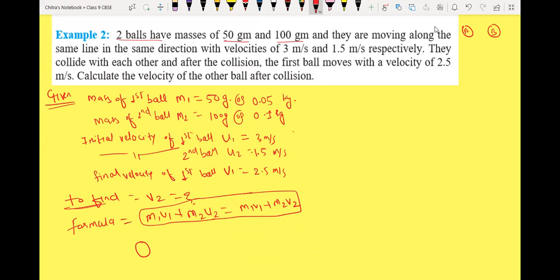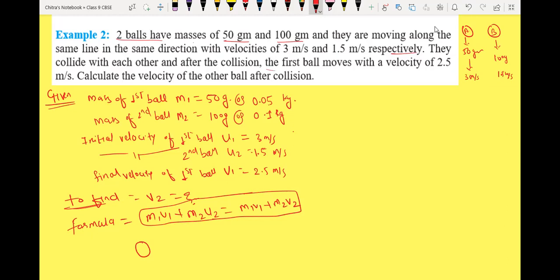Suppose A has a mass of 50 gram and B has a mass of 100 gram, which is given. They are moving in the same direction with velocities of 3 meter per second and 1.5 meter per second respectively. They collide with each other.